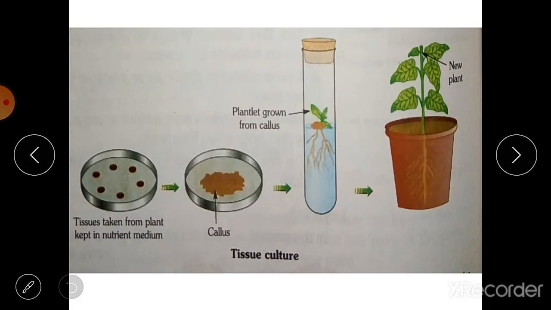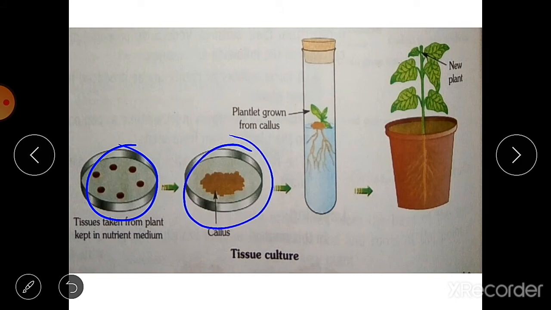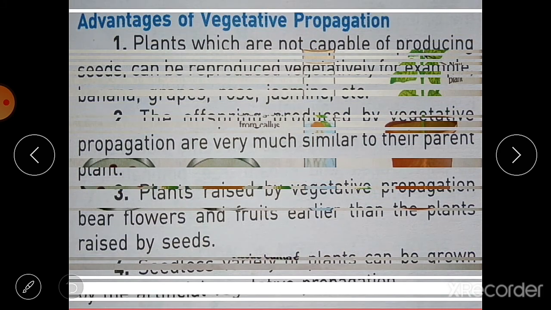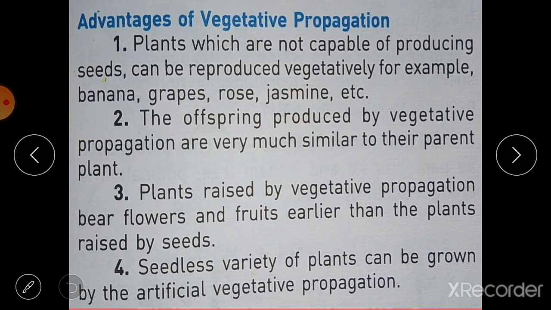Here also you can see these tissues are taken from a plant, then this is the callus, or we can say growth of these tissues, then it is transferred into a test tube. Then the callus grows into a small plantlet, then it is transferred to a pot. So this is about tissue culture. Then why is this vegetative reproduction or vegetative propagation important? What are the advantages of vegetative reproduction? That we will see now.